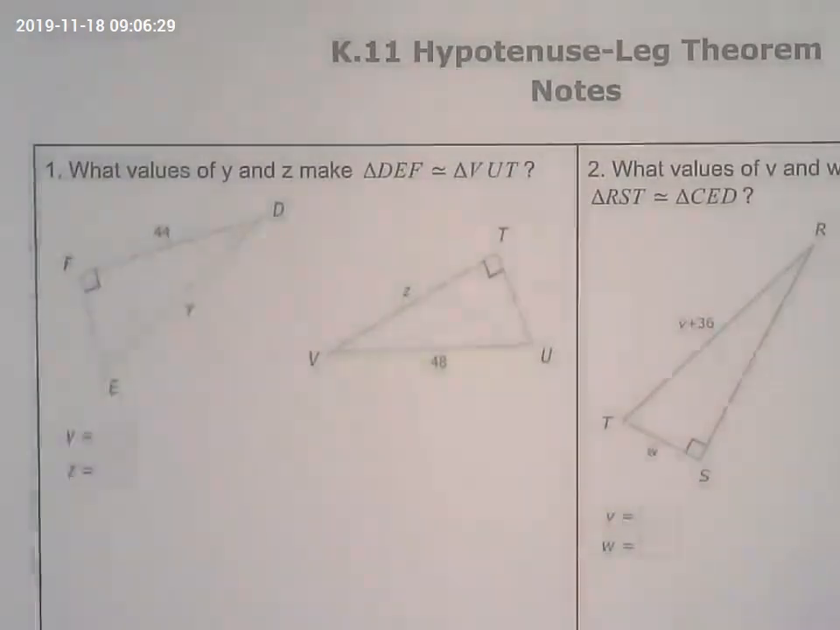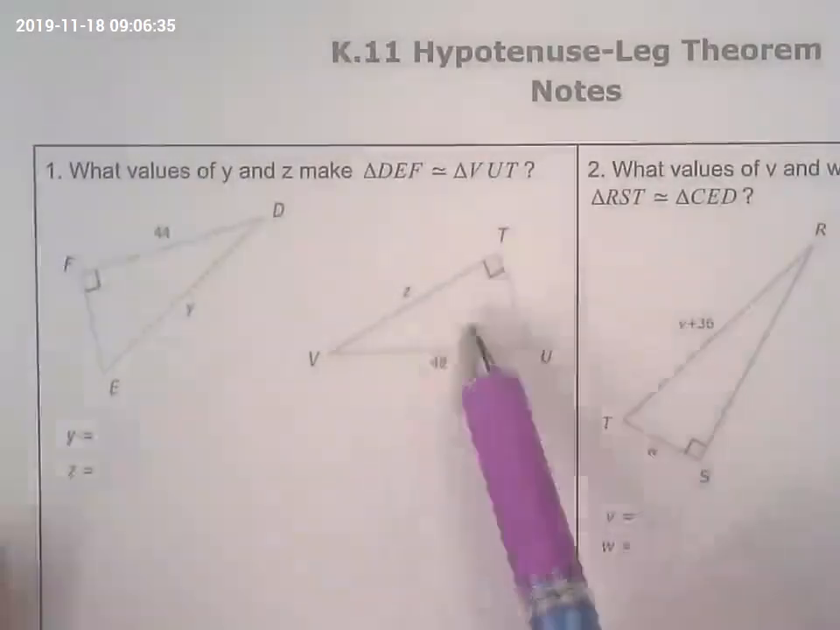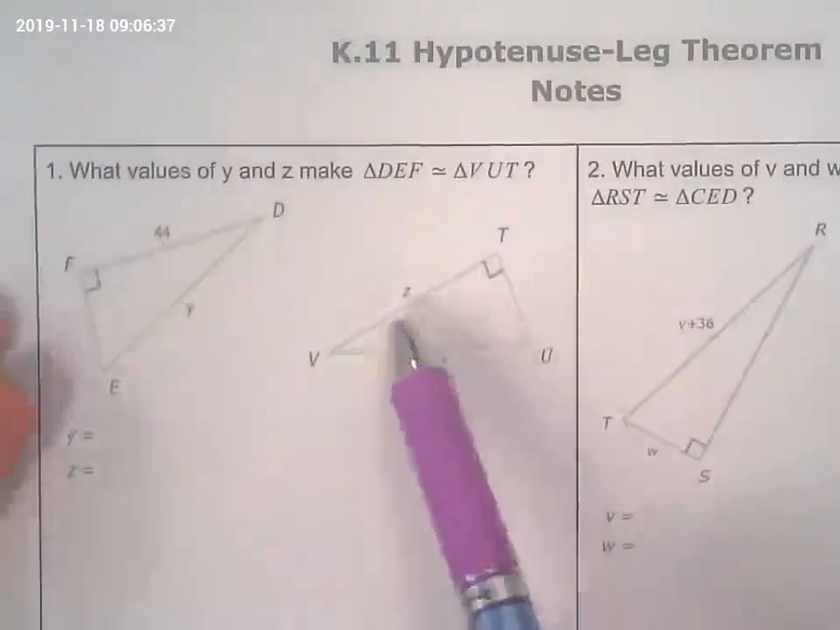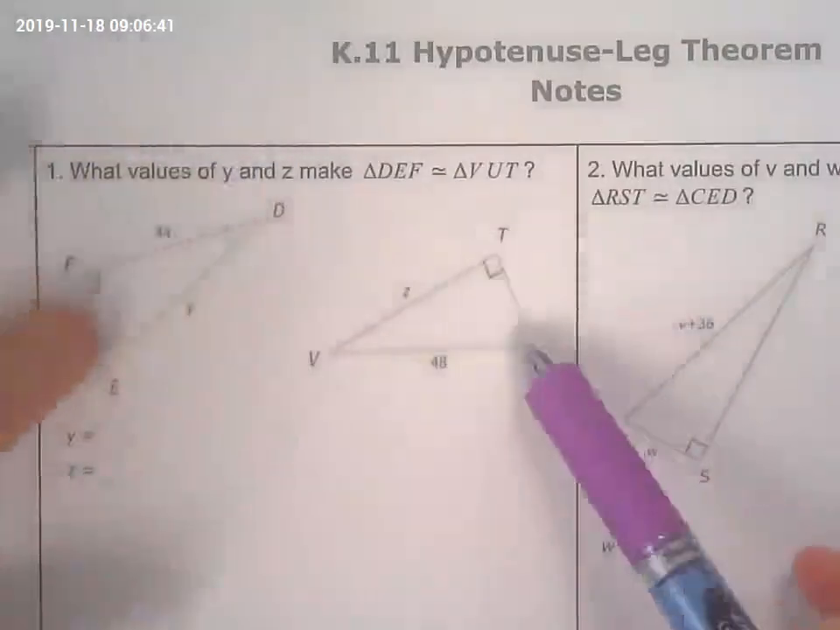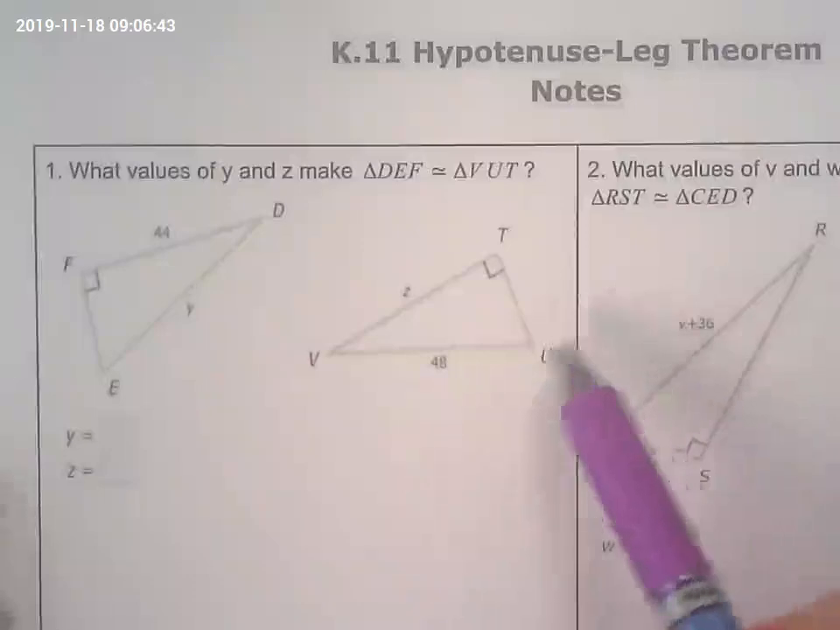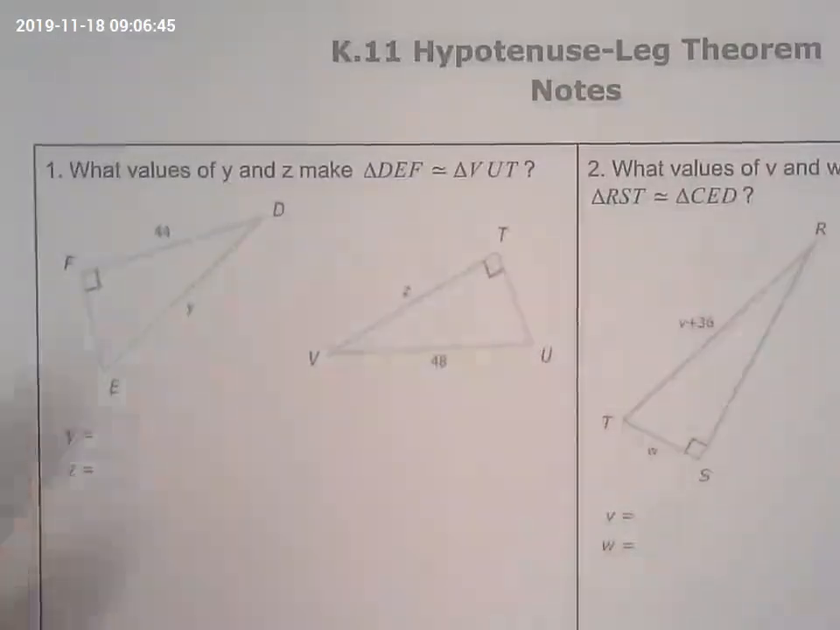So today we're doing Hypotenuse-Leg Theorem. It's very similar to triangle congruence. The difference is now you have right triangles, and we're talking about if the hypotenuse and one of the legs is congruent, then the two triangles are also congruent.